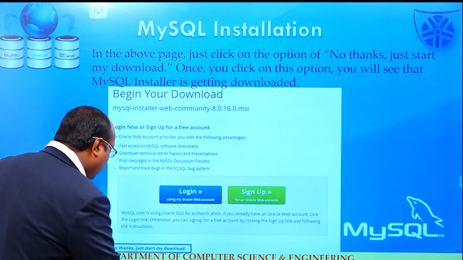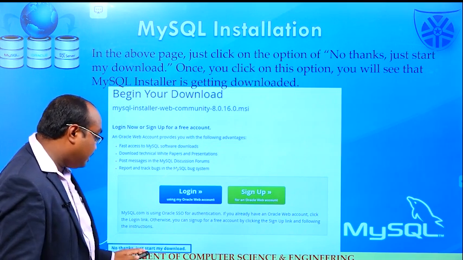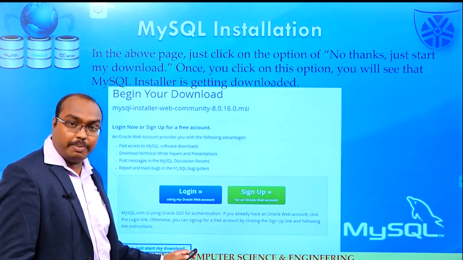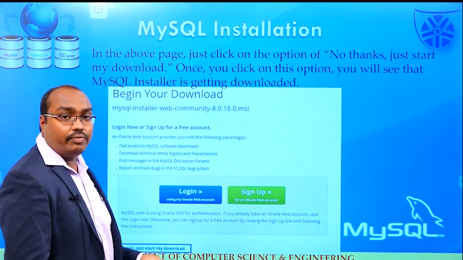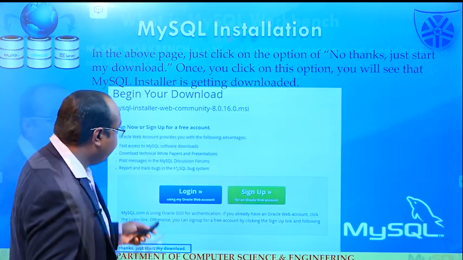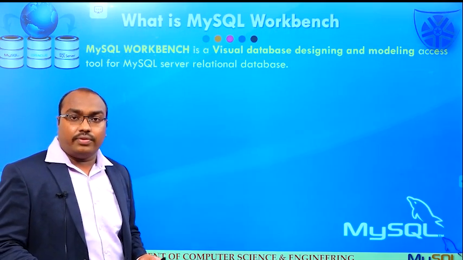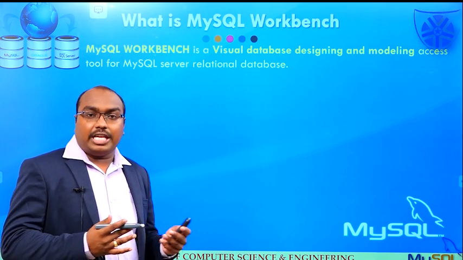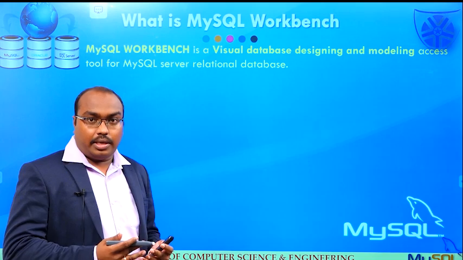Simply click on 'No thanks, just start my download'. Whenever you click this button, the software will be downloaded.